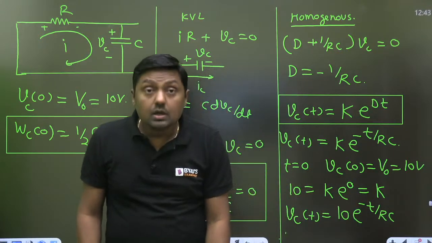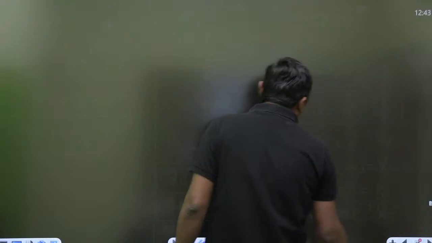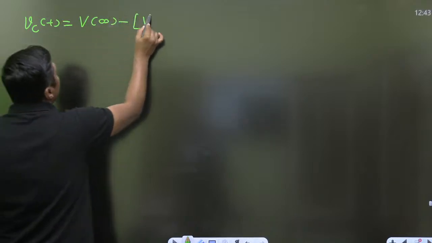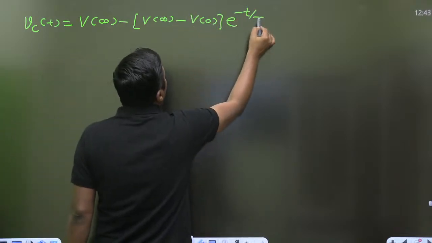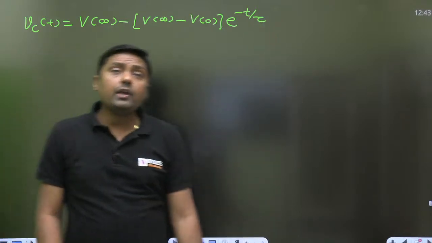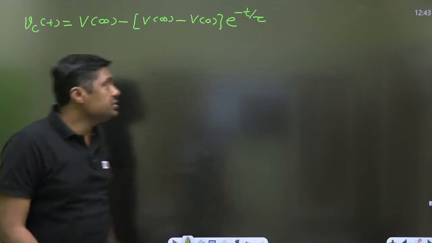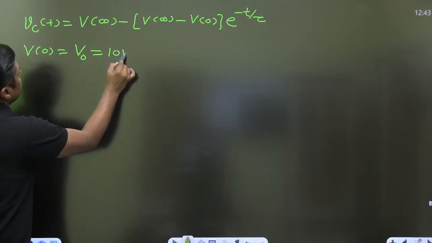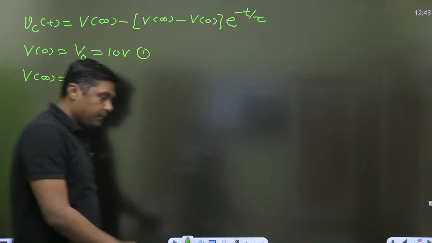Now, second point, if I am going to use the concept of network first order equation, then we can directly find it, always use this equation. Vc(t) is equal to V final plus V initial minus V final, into e raised to power minus t by tau. When I want to use this equation, you have to use some concepts here. First, initial voltage. V0 is called the initial voltage. It is given in the question, 10 volt.